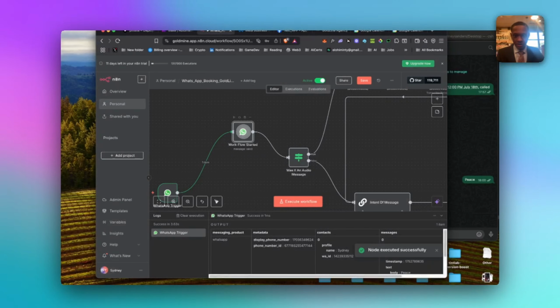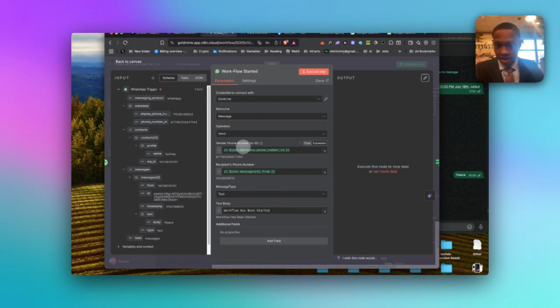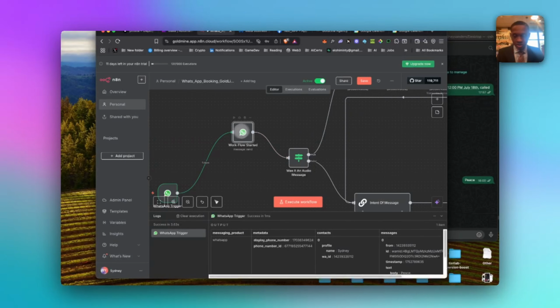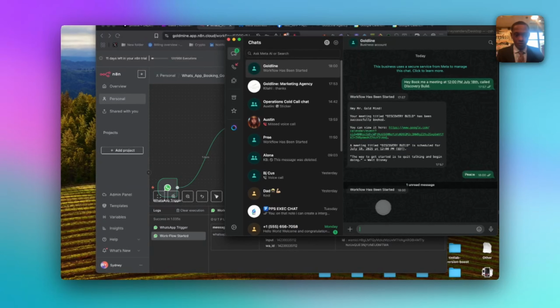So you see here, we take out the JSON meta phone number ID, so we always get access to the phone number who sent it, and then the recipient. So we're sending them back to whoever sent it, which is my number, right? Then it executes that the workflow has been started.